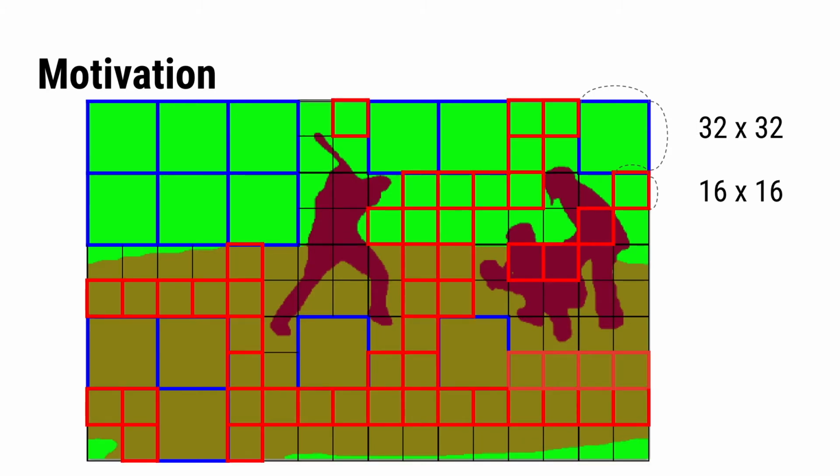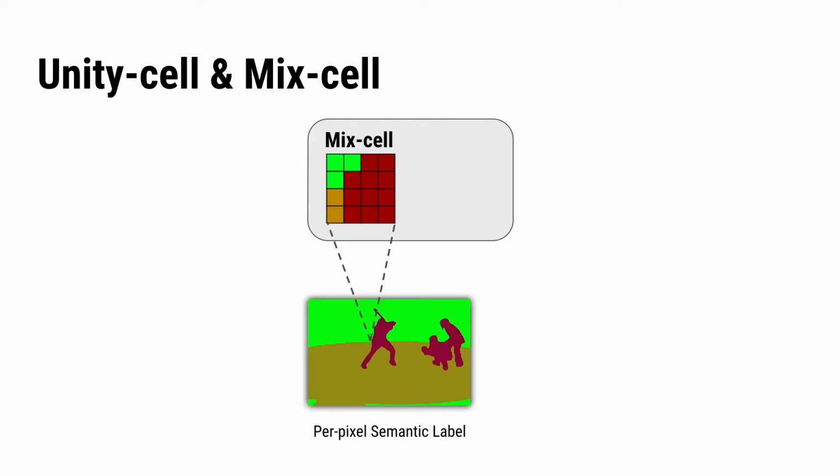Again, in the finer scale, we can see many cells contain only a single semantic label. So, if we repeat such a process until the finite scale, we can derive a lossless output representation, which uses less labels to represent all pixels without any loss. Next, we explain the proposed output representation. In this work, we use mixed cell to refer to a cell which contains pixels of different classes. And we use unity cell to denote a cell where all pixels share a single class.